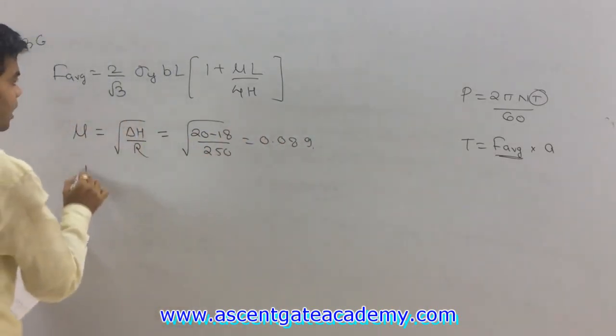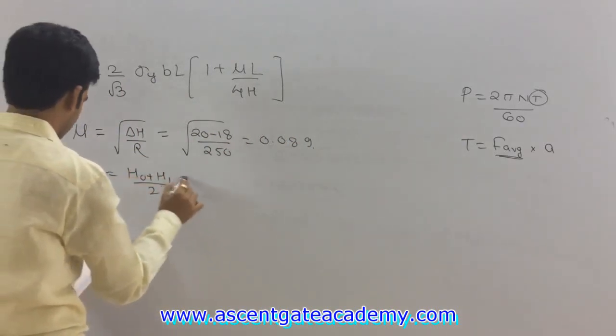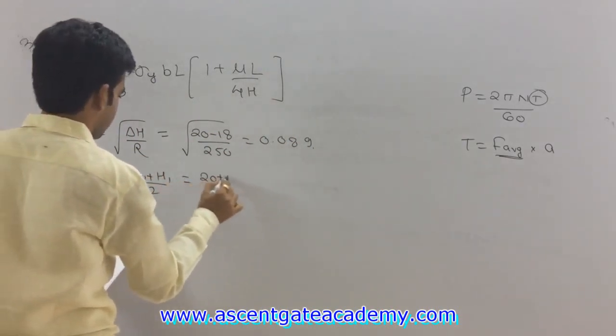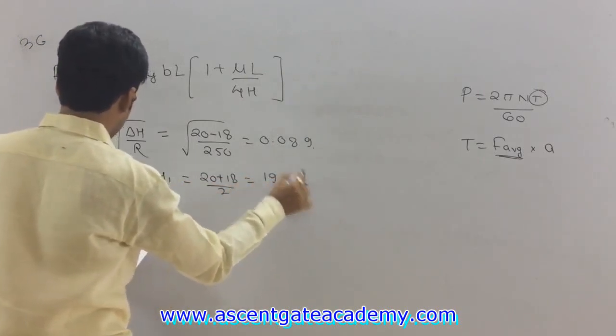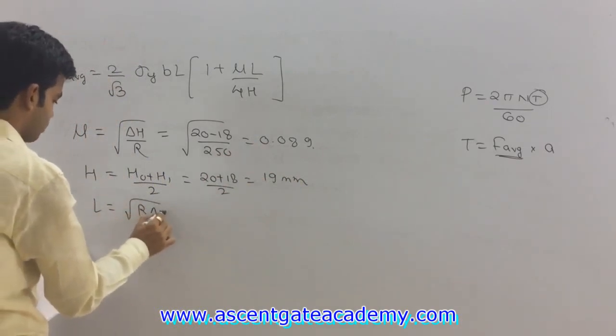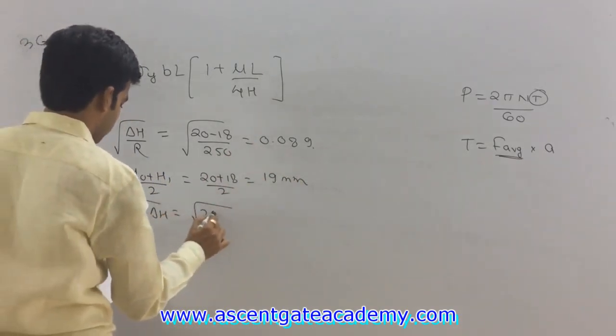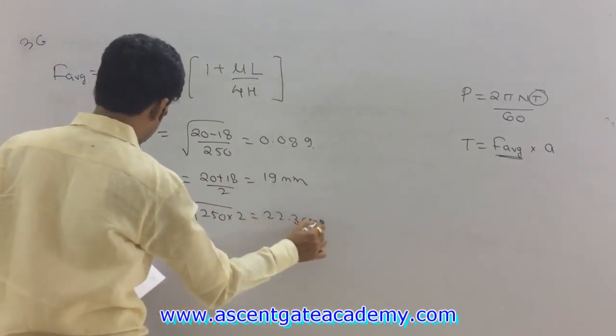Second, h will be equal to h naught plus h1 by 2. So this will be (20 plus 18) by 2, which is equal to 19 mm. Third, L is equal to under root of r into del h. Just put the value. So this will be 250 into del h is 2, under root, which is equal to 22.36 mm.